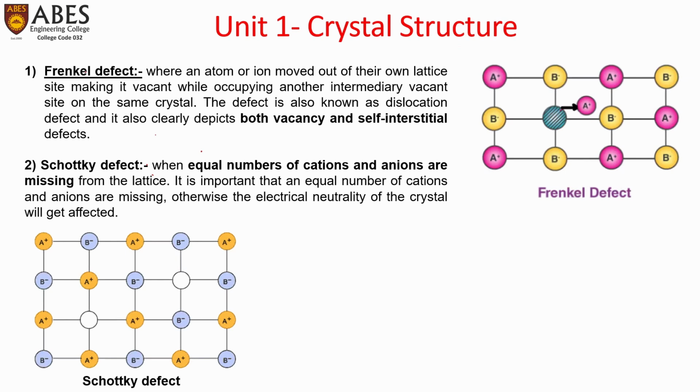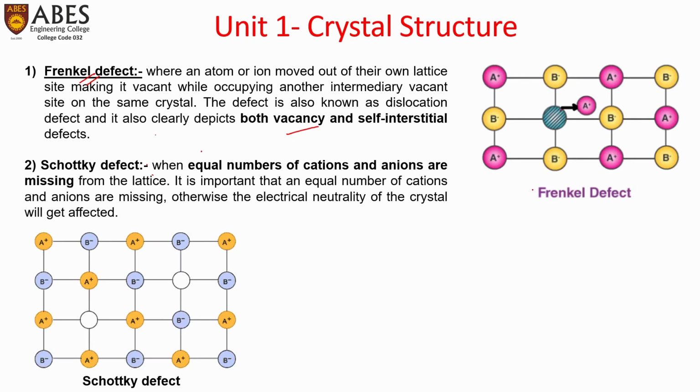The first one is Frenkel defect, where an atom or ion moves out of its own lattice site, making it vacant, while occupying another intermediary vacant site in the crystal. This defect is also known as dislocation defect, and it clearly depicts both vacancy and self-interstitial defects. So here we can see Frenkel defect.